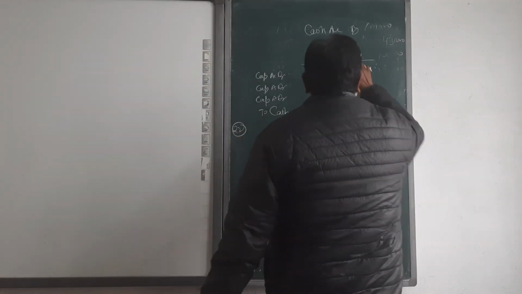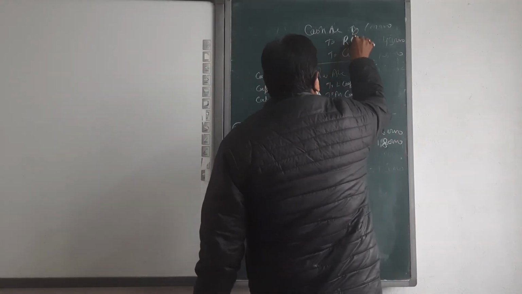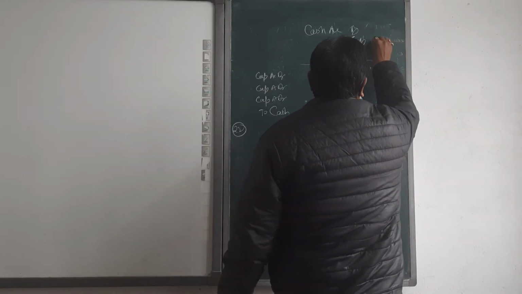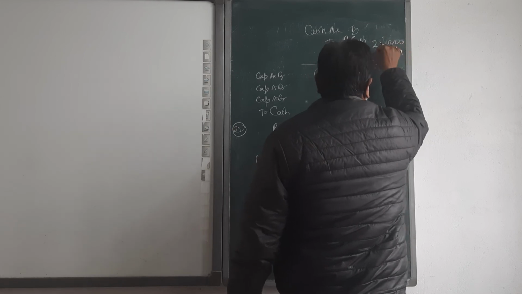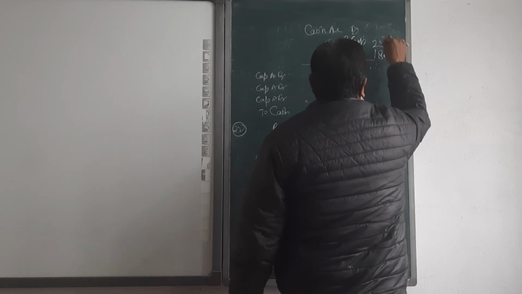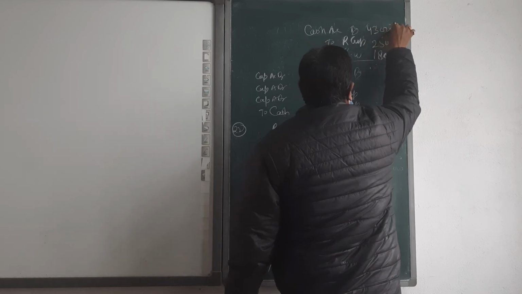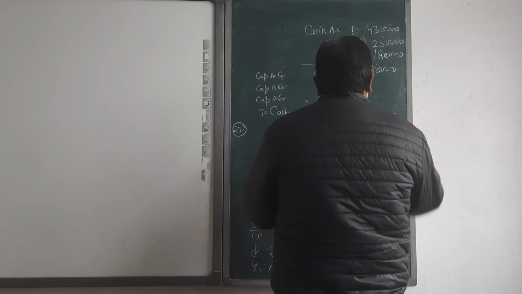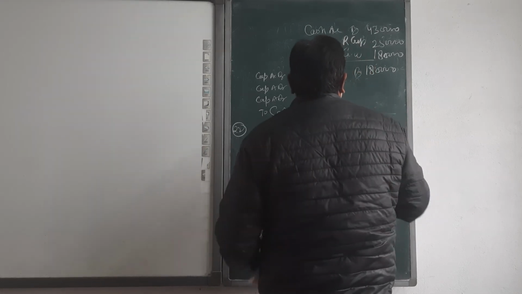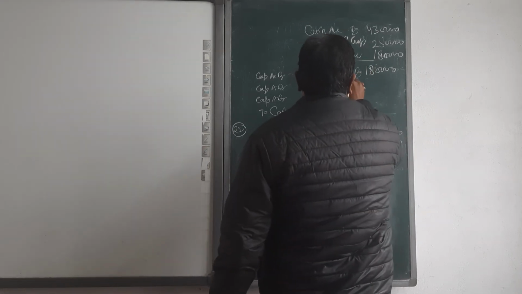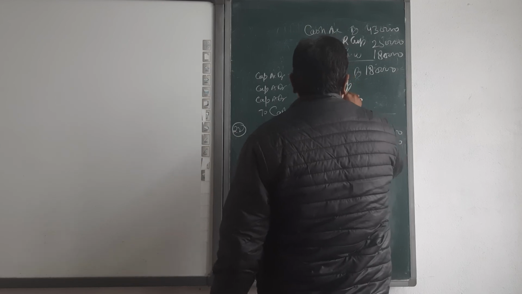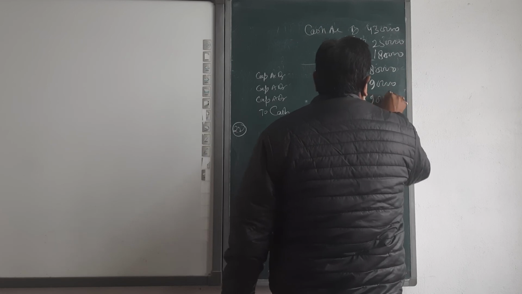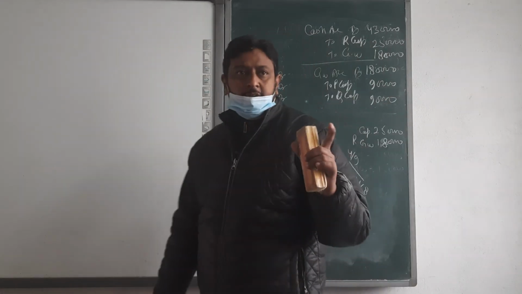Then go for the entry. Cash account debit to R's capital, beta, and the amount is 2,50,000 and 1,80,000, which means 4,30,000. Finished? Then 1,80,000 goes to P capital and Q capital equally, meaning 90,000 and 90,000. Withdrawal or not?